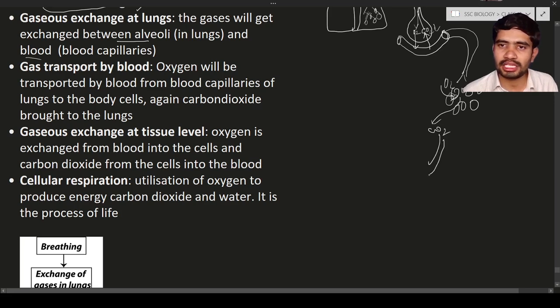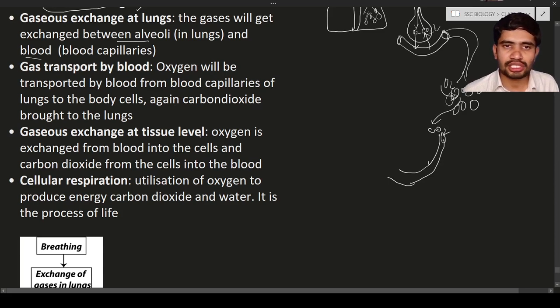Again, this carbon dioxide is taken by the blood capillaries, turns into a blood vessel and moves towards the heart. The heart pumps the blood towards the lungs, where the blood capillaries and alveoli are present. So the carbon dioxide is again brought to the lungs. It means oxygen goes from the lungs to the body parts, and carbon dioxide from the body parts to the lungs, and so on. This process occurs all the time.